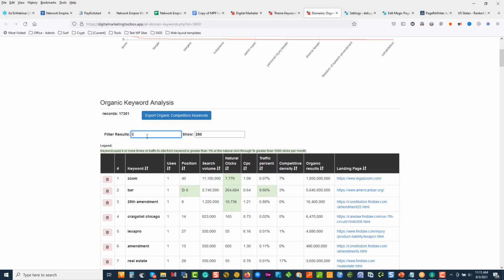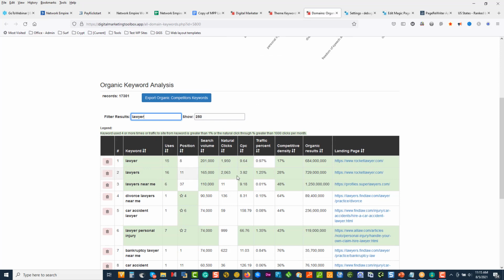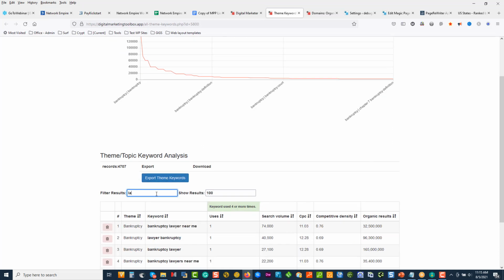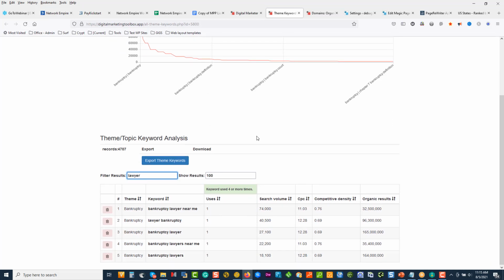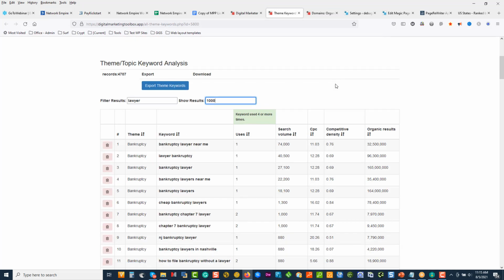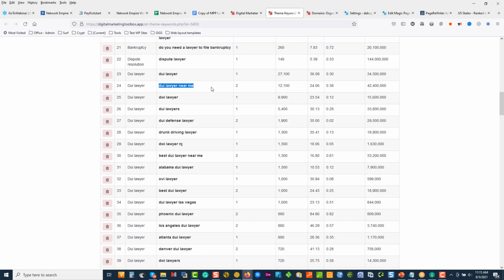I can come in here and say lawyer, $200K nationally. I could niche, go into the bankruptcy market. DUI, we can see different searches near me.